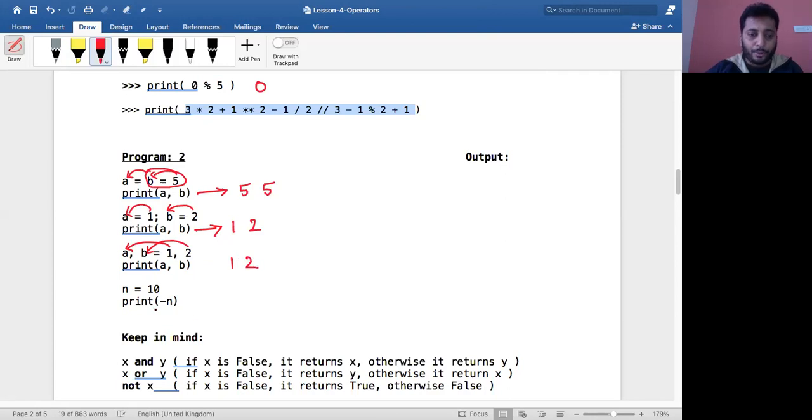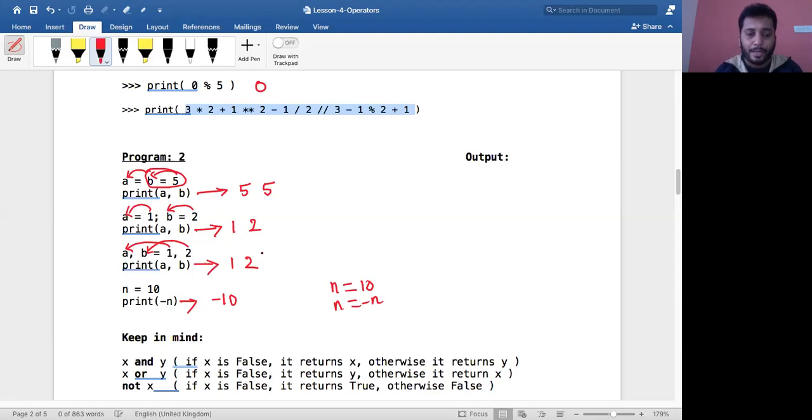Right here I'm saying n value is 10 and I'm negating it, so it becomes minus 10. Don't think the n value will change to minus 10. Only while printing, it will say minus 10, but the n value wouldn't have changed. If you want to change the n value, then you have to write n is equal to 10 and then write n is equal to minus n. Only then the original value of n would change to minus 10, else it will not change. So for now, the output of this is minus 10.